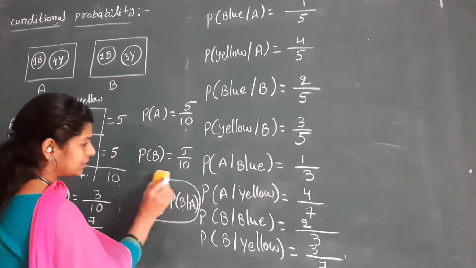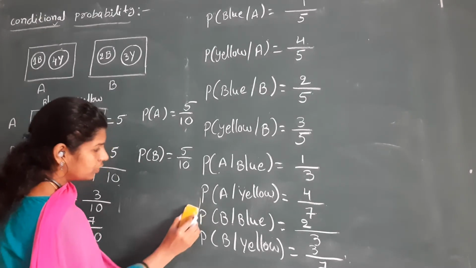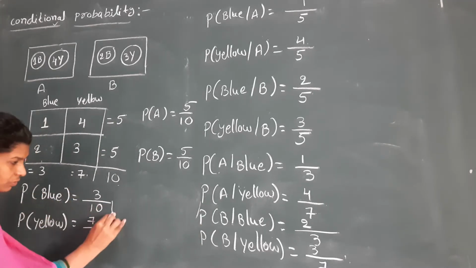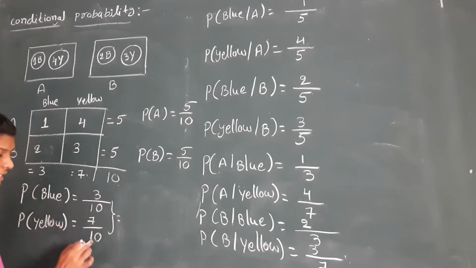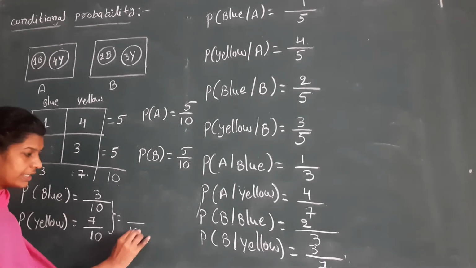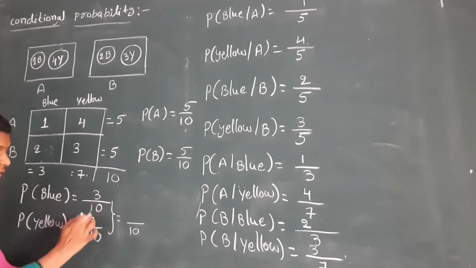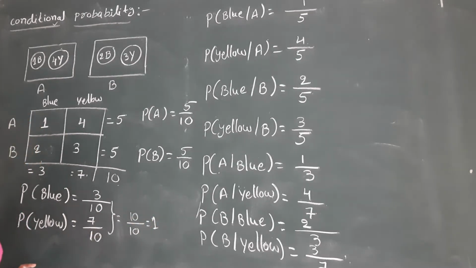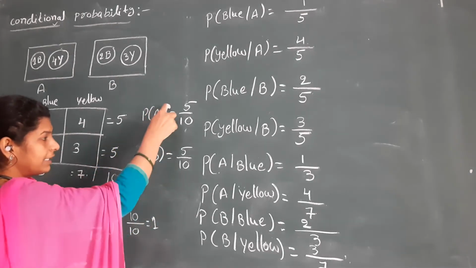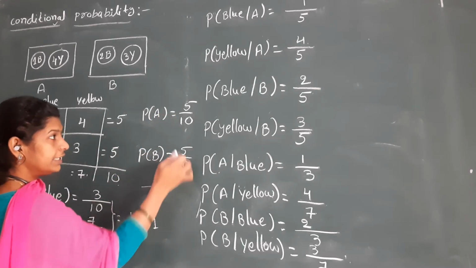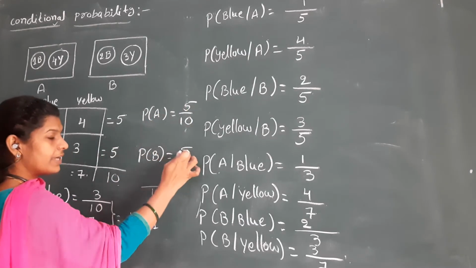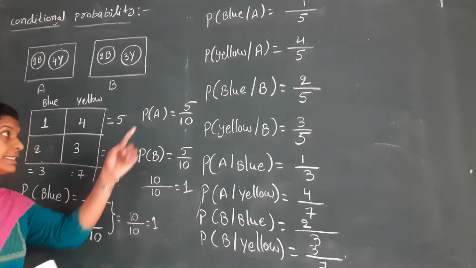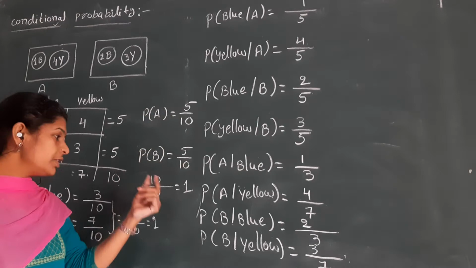Next, we know the probabilities. Now let's add these two. See here, the denominators are the same. Simply you can write 10, and the numerators you can directly add: 7 plus 3 is nothing but 10. That is, you will get only 1. Now come to this place. Add these two probabilities. The denominators are the same. 5 plus 5 is 10. So 10 by 10 equals 1. So in the simple probabilities, the total probability should be equal to 1.